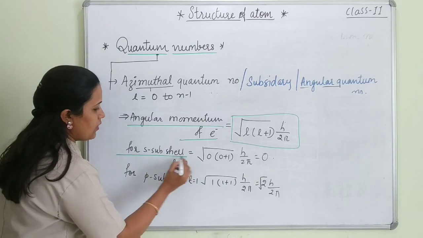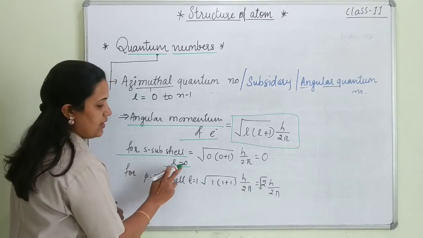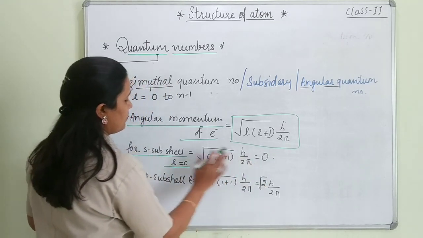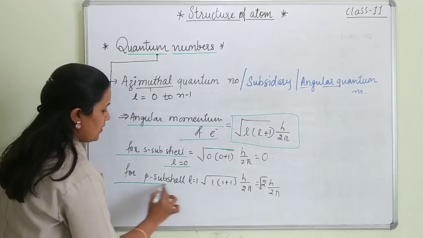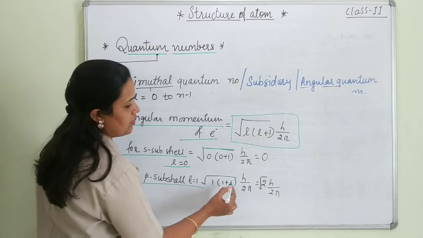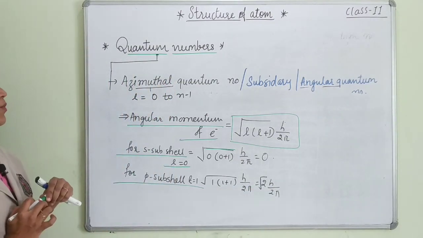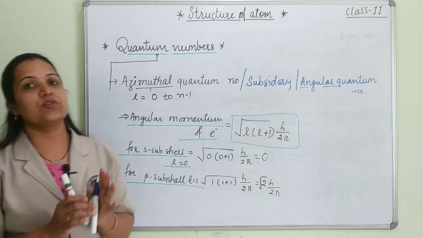Like if I want to calculate for the S subshell, the value of L is equal to 0. I put the value in the formula and I get this answer. Similarly for the P subshell I put the value and get this answer. In this way you can calculate the angular momentum of that particular electron as well, and that's why it is known as the azimuthal quantum number.